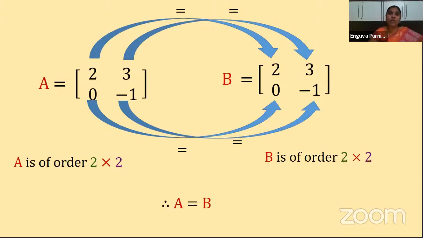Understood, children, how to compare any two given matrices? It is not that only two matrices can be compared, children. We can compare any number of matrices. Clear? Only the thing is that the two conditions must be verified: they must be of the same order, and the corresponding elements must be the same. If either of the conditions is not satisfied, then they are said to be not equal. If they are of different order, then the condition is not verified. And if they are of the same order but the corresponding elements are not the same, then also we say that the two matrices are not equal. A is not equal to B, we write.